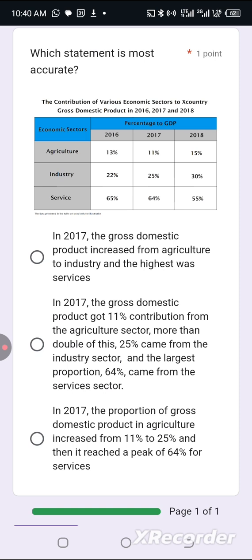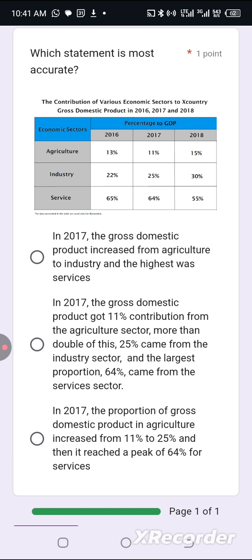Option B, in 2017, the gross domestic product got 11% contribution from the agriculture sector. More than double of this, 25%, came from the industry sector, and the largest proportion, 65%, came from services. Okay, option B looks cool. But let me check option C whether it's more accurate.